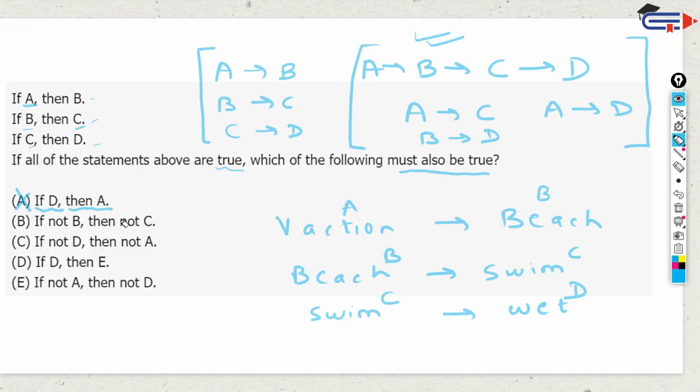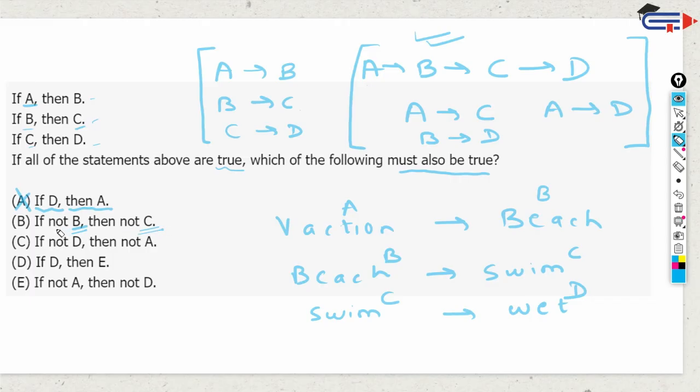Understand the logic here, right? If not B, that means if I am not at a beach, then I am not taking a swim. That doesn't have to be true, because I could be taking a swim in my local swimming pool. I don't have to be at a beach. Again, the same thing.